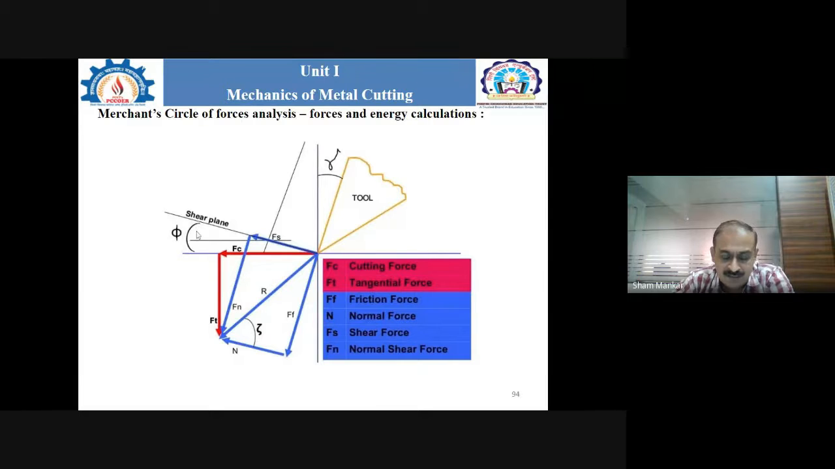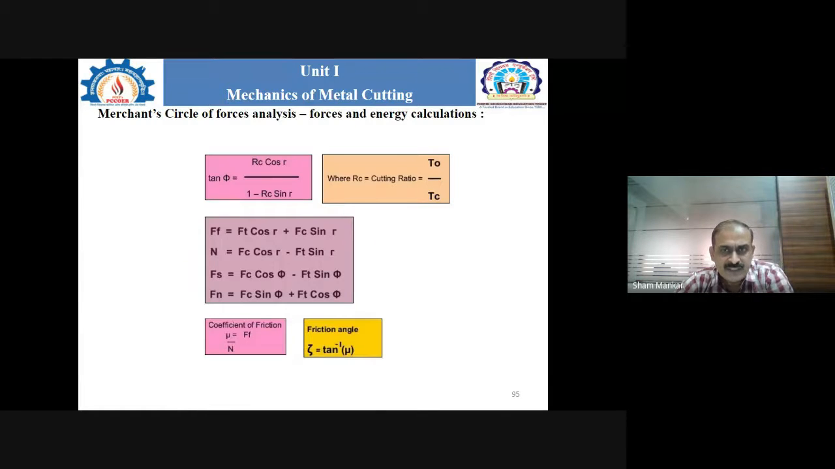So phi is the shear angle, and eta is the friction angle. Again, all the forces shown here: Fc is the cutting force, Ft is the tangential force, Ff is the friction force, N is the normal force, Fs is the shear force along the shear plane, and Fn is the normal shear force. Okay, so now next one.